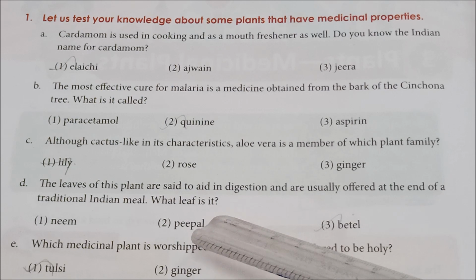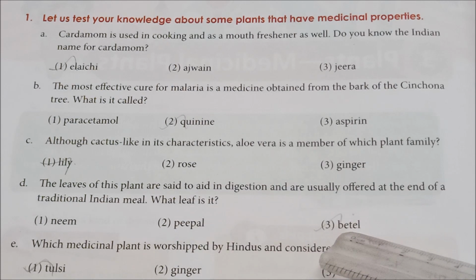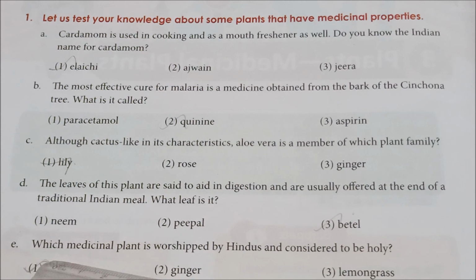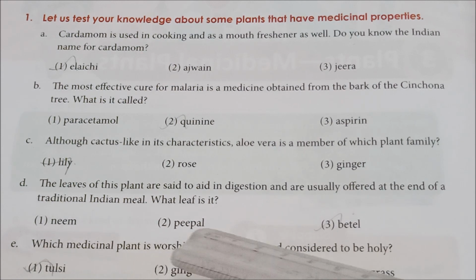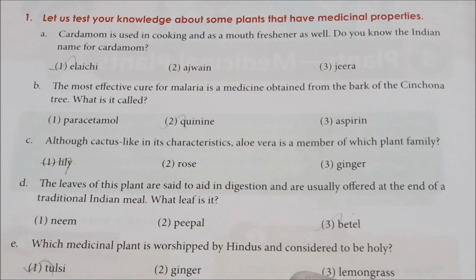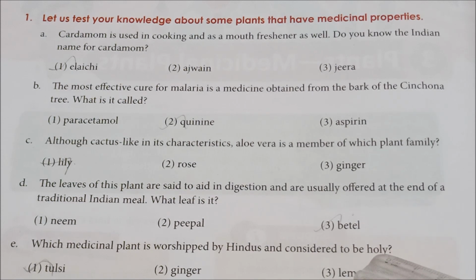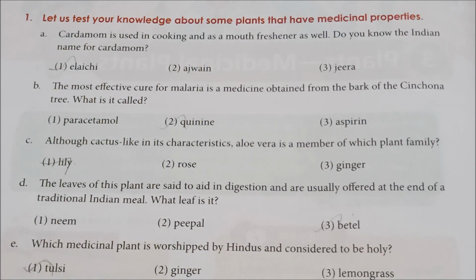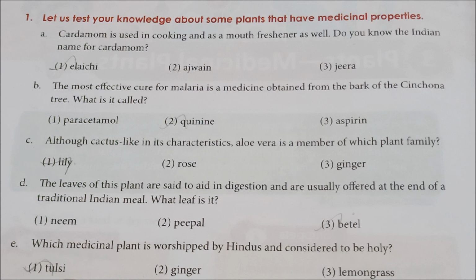What leaf is it? So the correct answer is beetle. Okay, fine. See the next question. Which medicinal plant is worshipped by Hindus and considered to be holy? Here the options are tulasi, ginger, lemongrass. Here the correct answer is tulasi.